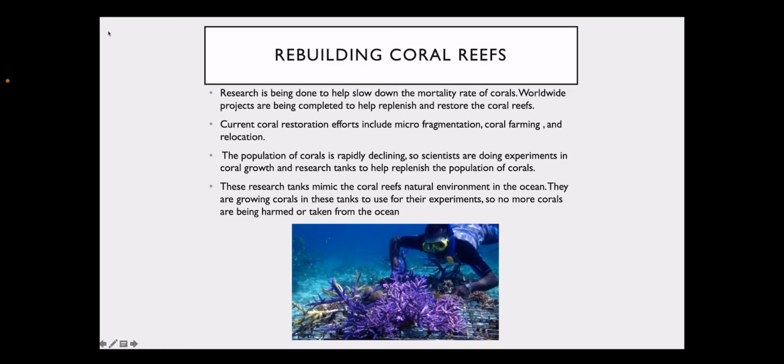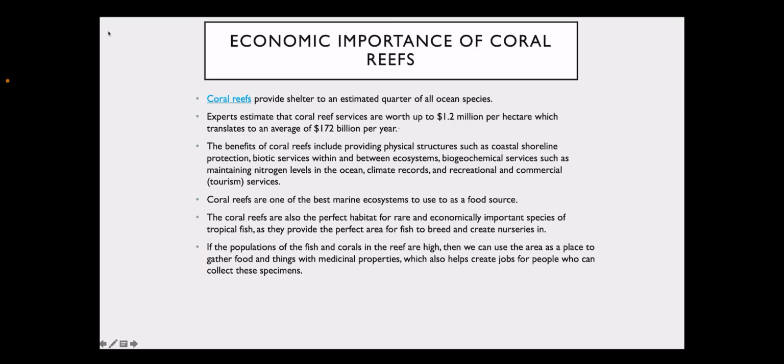Rebuilding coral reefs. Research is being done to help slow down the mortality rate of corals. Worldwide projects are being completed to help replenish and restore the coral reefs. Current coral restoration efforts include microfragmentation, coral farming, and relocation. The population of coral is rapidly declining, so scientists are doing experiments in coral growth and research tanks to help replenish the population of corals. These research tanks mimic the coral reef's natural environment in the ocean. Corals are grown in these tanks to use for the experiments, so no more corals are being harmed.